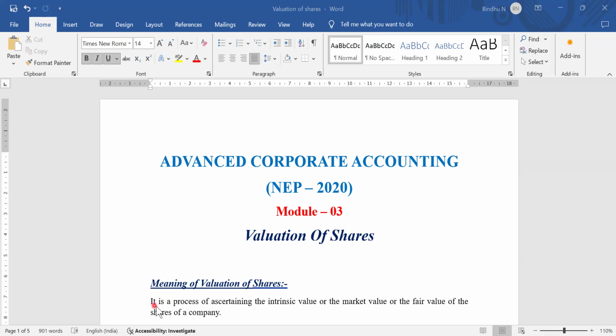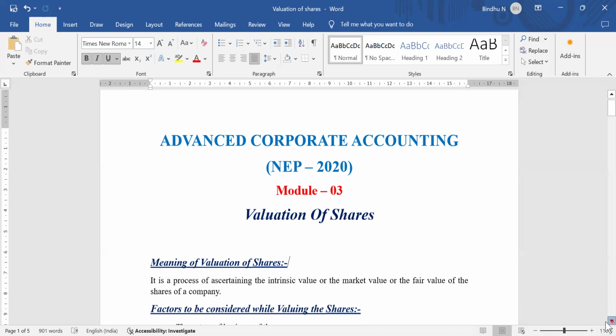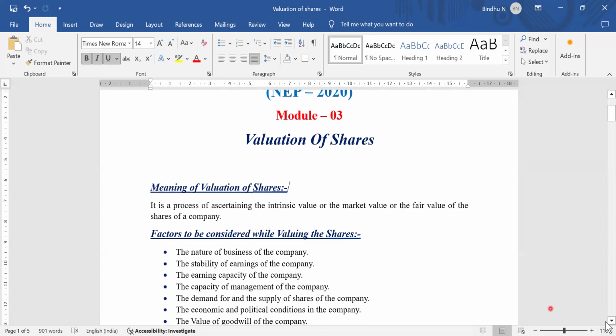Concentrate here, it is a process of ascertaining the intrinsic value. Valuation of shares is nothing but ascertaining the intrinsic value or the market value or the fair value of the shares of a company. To identify the company's present value, we are obviously going to use a method called